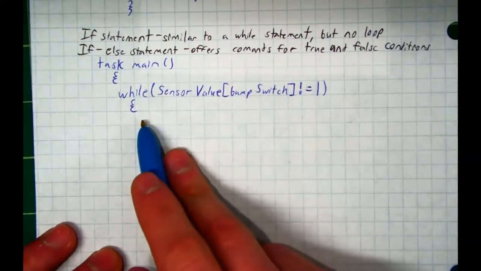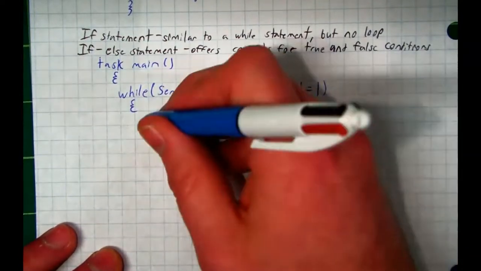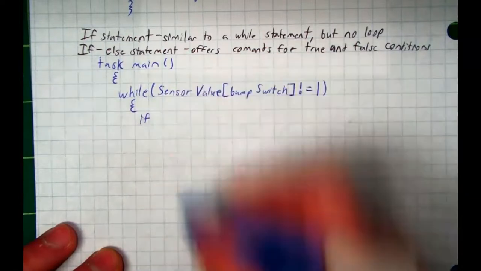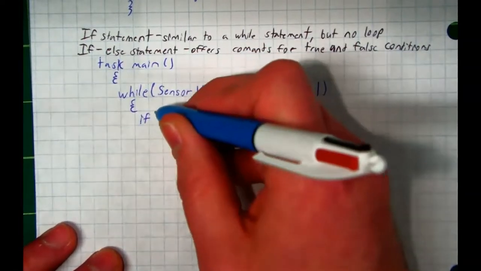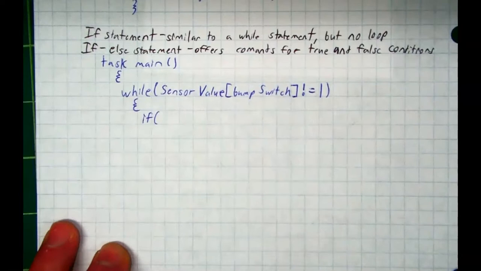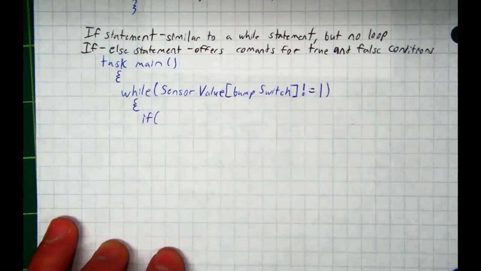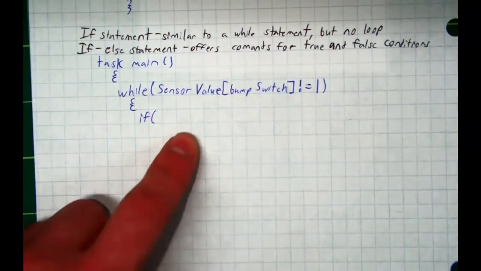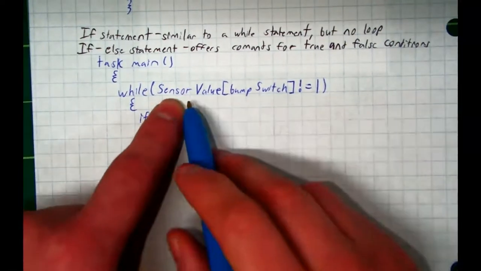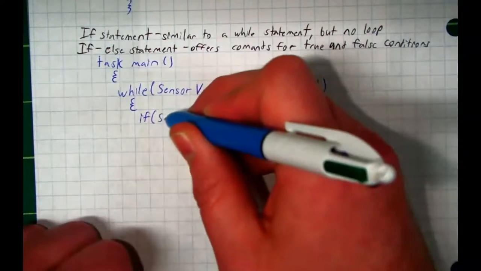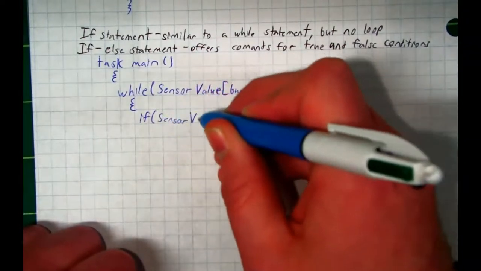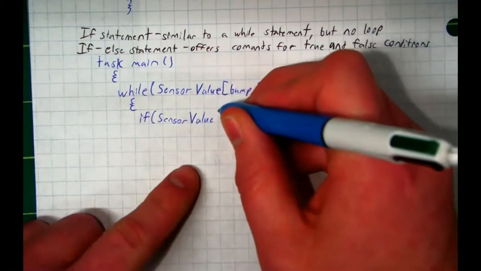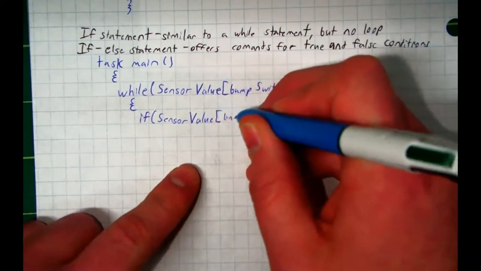Now, in this while statement, I would like to introduce an if statement. If, and then it becomes just like a while statement. And I want to say if my line follower is higher than 2,500. Let's say greater than or equal to 2,500. So the line follower is also a sensor, so we'll also say SensorValue. So if SensorValue, square bracket, line follower,